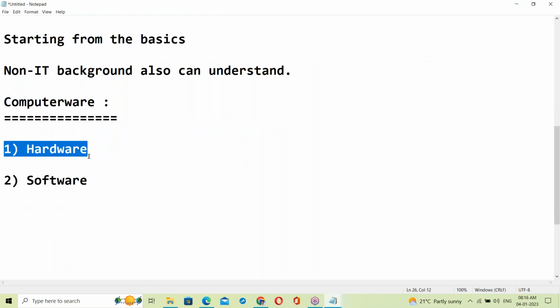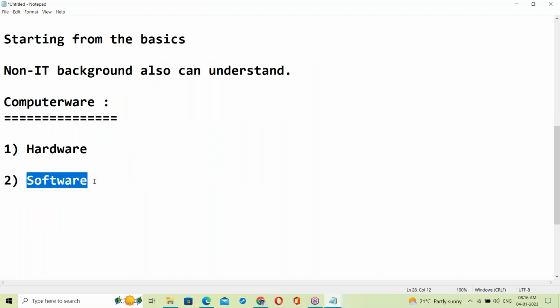But it is not necessary for us. We are not hardware engineers. We are software engineers. So let us start with software.